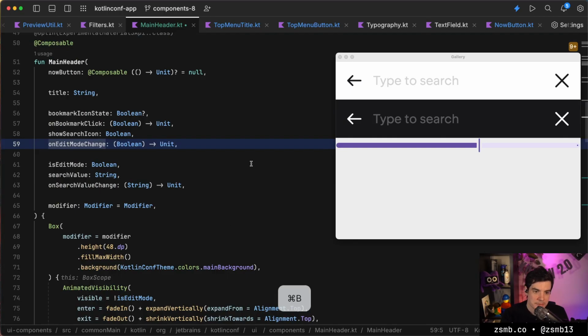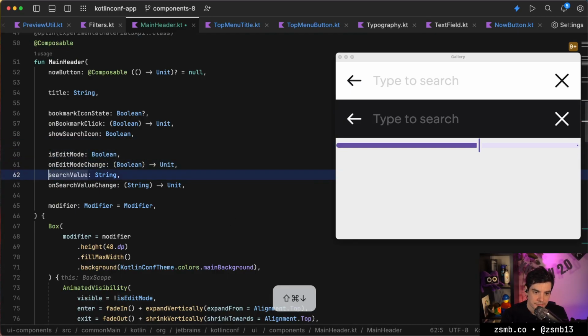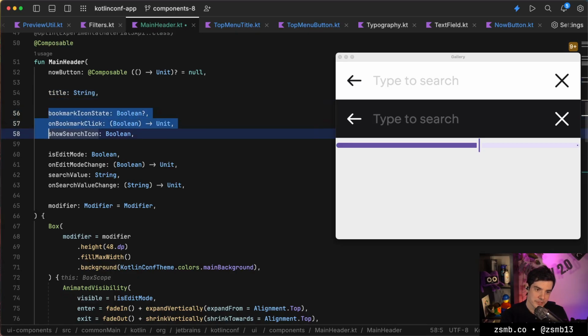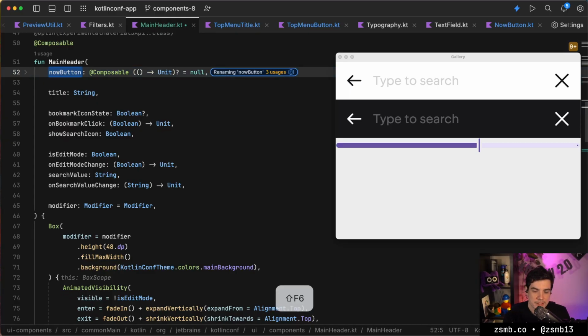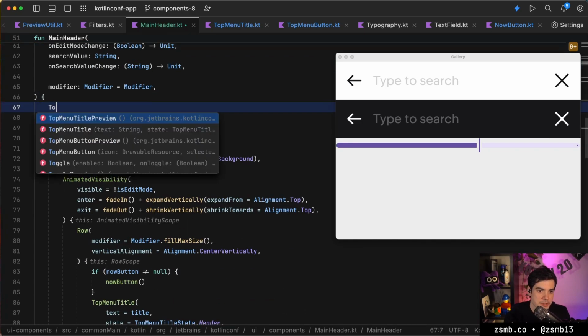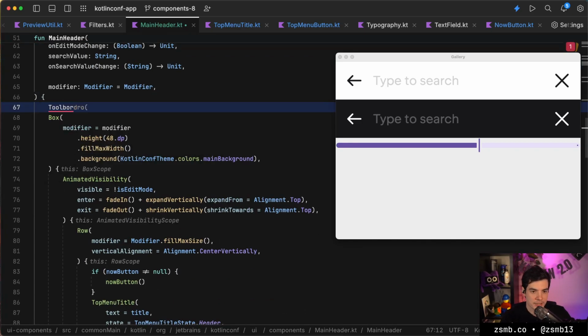Maybe the ordering of these parameters is not great. Maybe like this. That makes sense. We have a slot for the now button. What if we create slots for the icons on the right? I think I like that, and actually it makes no sense to call this slot a now button. So what does a material toolbar use for this? This must be like a starting and trailing slot or something.